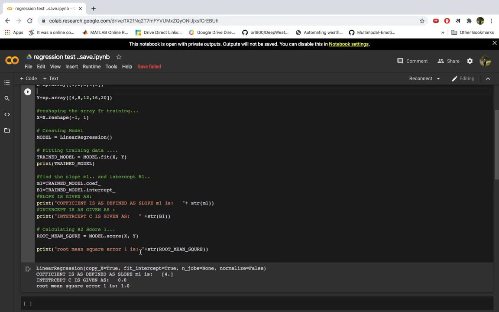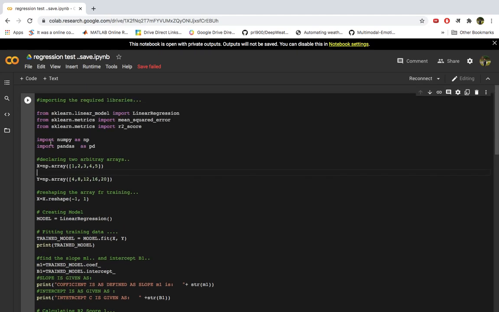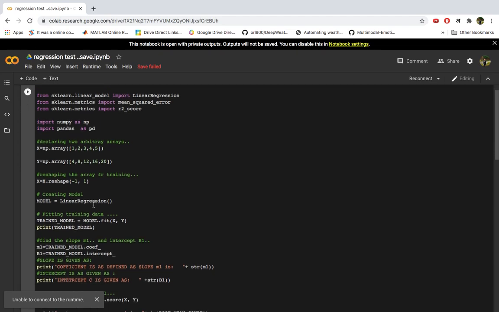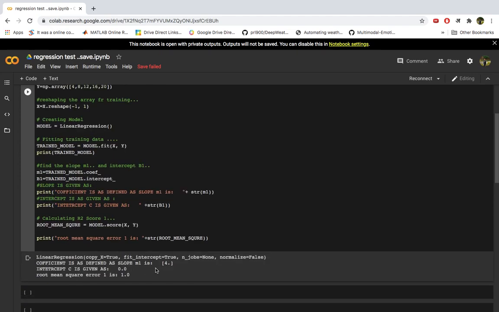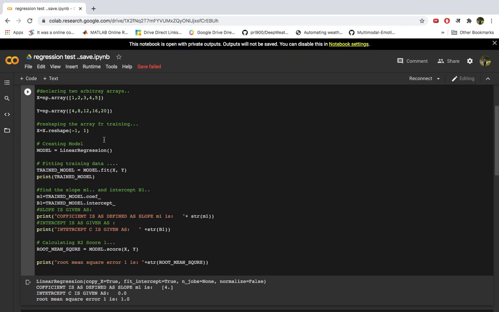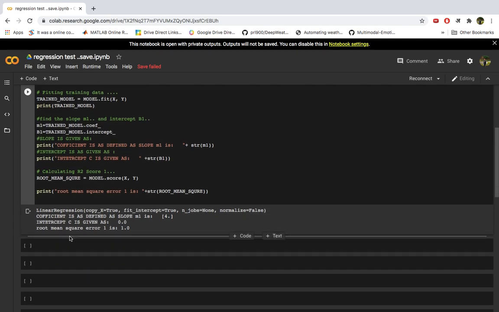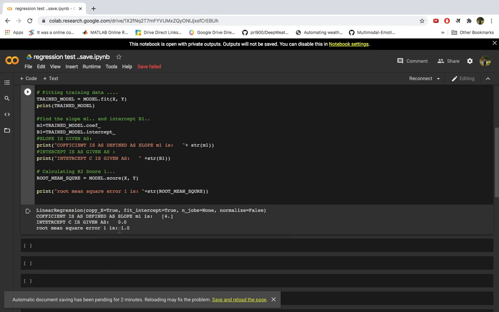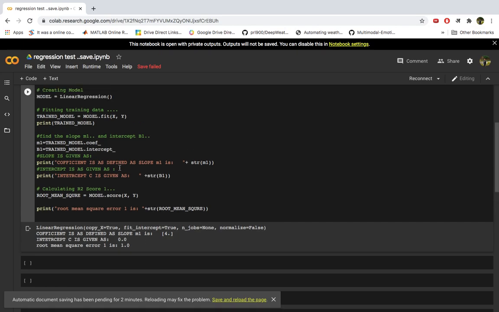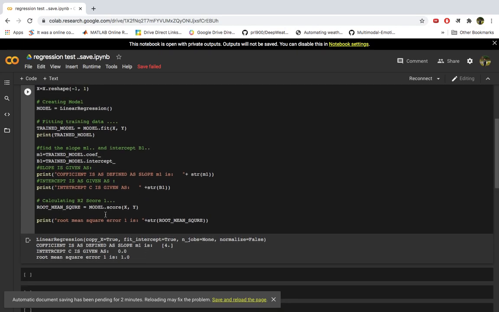So that is what we'll see. You see, this is the output actually. We'll run this once to see. We can print this coefficient and then the intercept, like we have intercepts, you must have read in mathematics. You see this one. So we have m1, that is the slope, which is 4, that is the relation between these, 4 times x actually, sorry that I told 2x, right? And root mean squared error, that is actually calculating the error, like how much error is coming. Actually this is wrong, it should be 1 minus this.